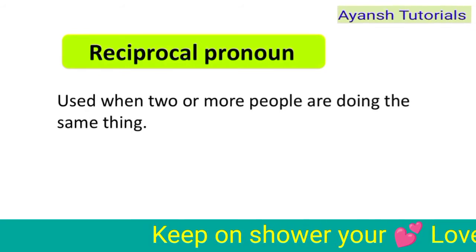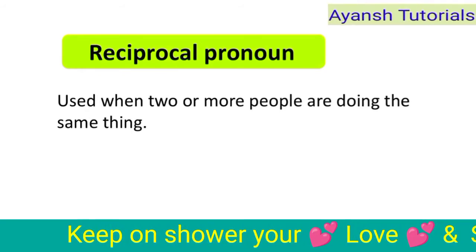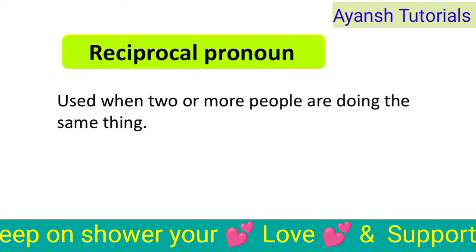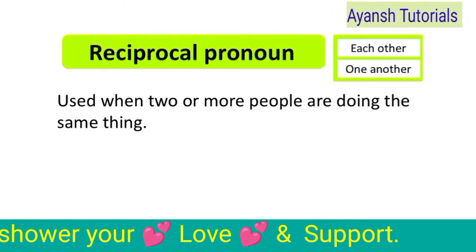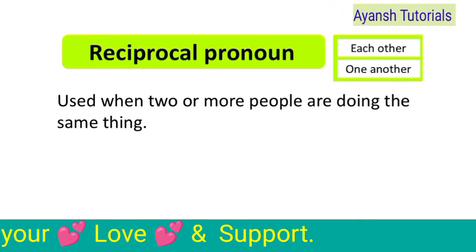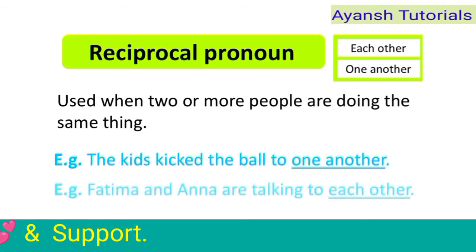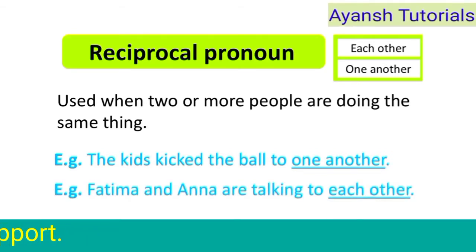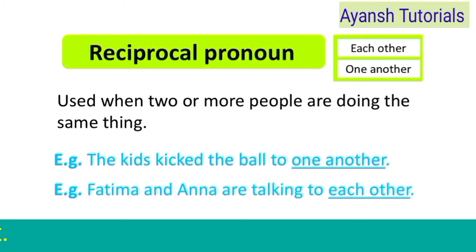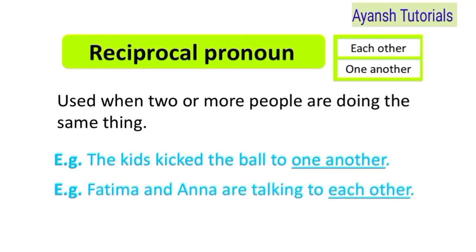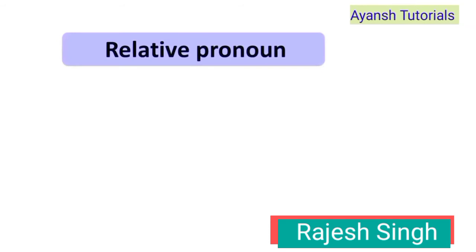Reciprocal pronoun. Reciprocal pronoun is used when two or more people are doing the same thing. We use each other and one another in reciprocal pronoun. Example: the kids kicked the ball to one another. Fatima and Anna are talking to each other.